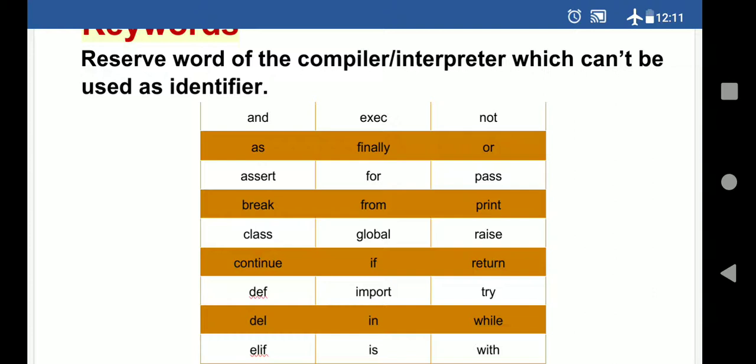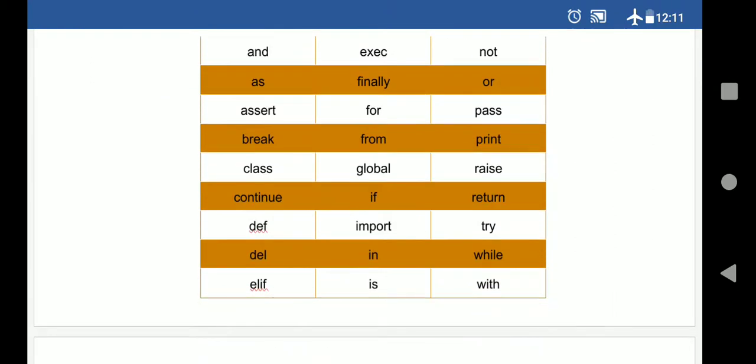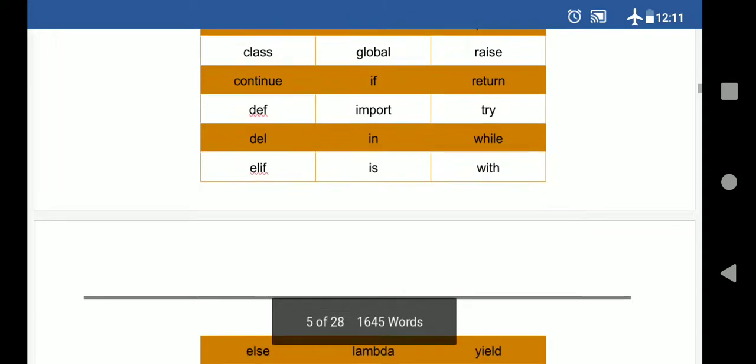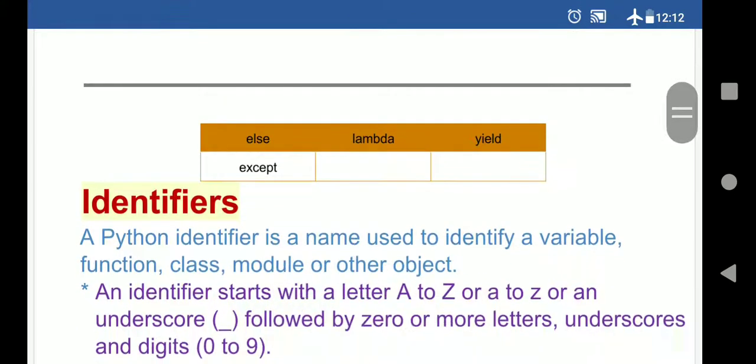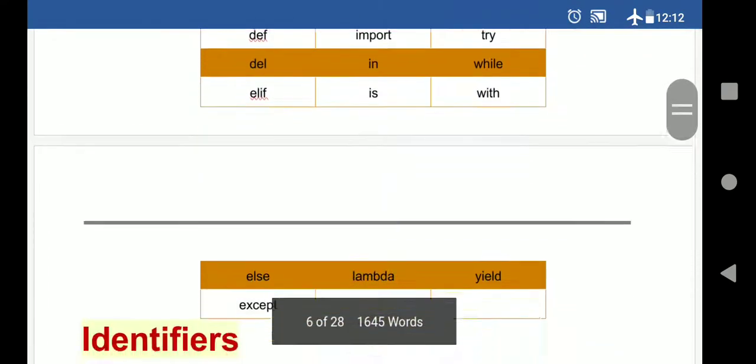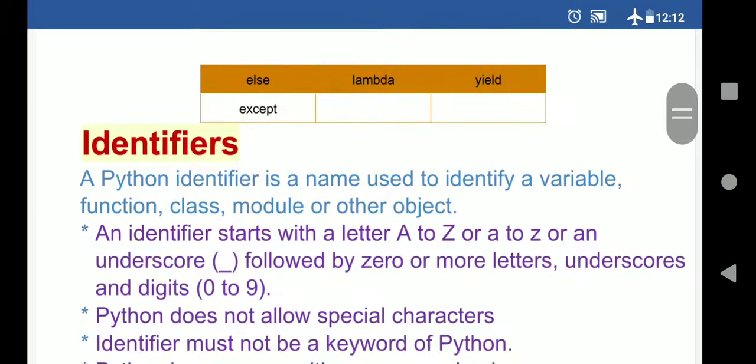As you know, print is used for printing the output. So now the print function is also there. You can see in the third line at the right side, the print function is there, so it is a keyword. So this keyword cannot be used as a variable name. So these are the 37 keywords. We have to learn all this list. After that we will start identifiers.